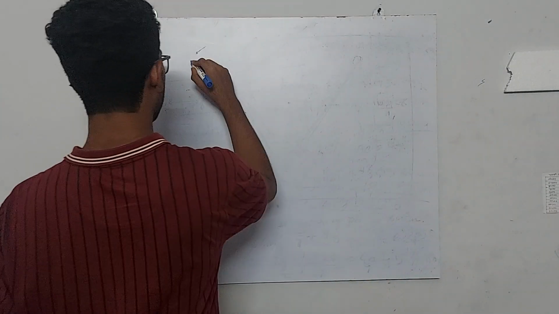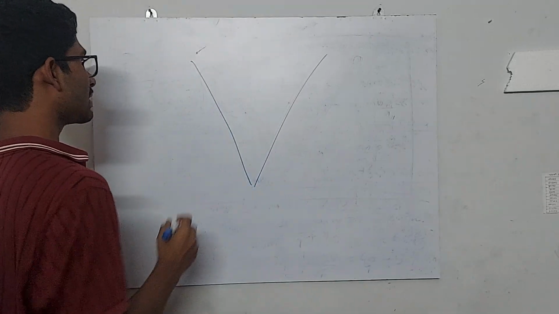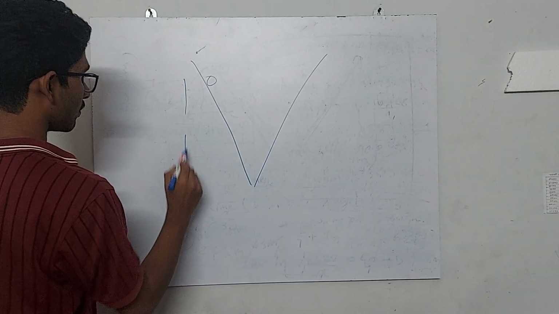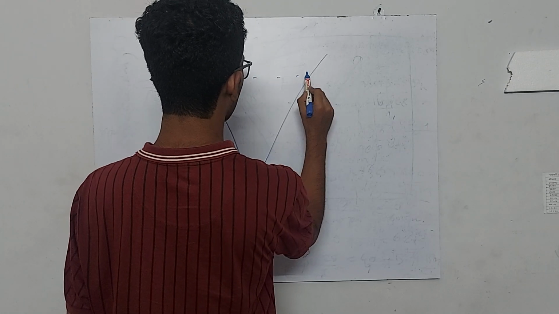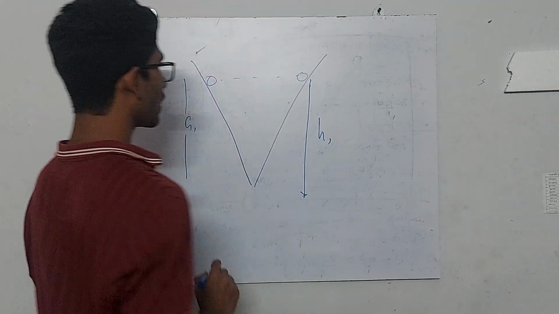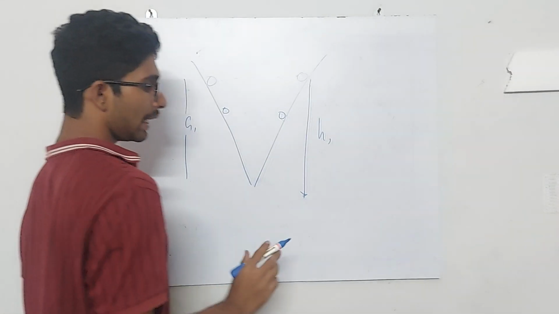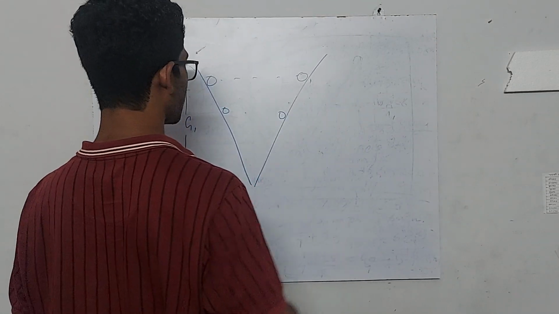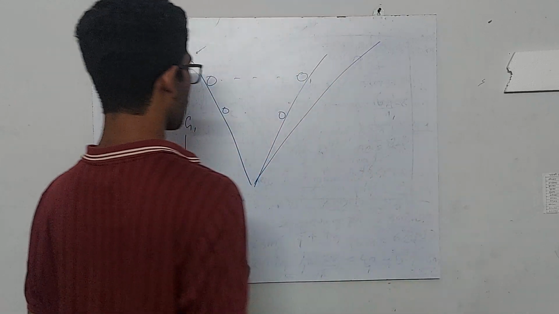So we have two slanted surfaces and we have a ball. If I drop this ball from a height, say h1, the ball will reach here, at the same height h1. Now if I drop from here, the ball should reach here, isn't it? But instead of that, I changed this surface, the elevation angle. I made it steeper.